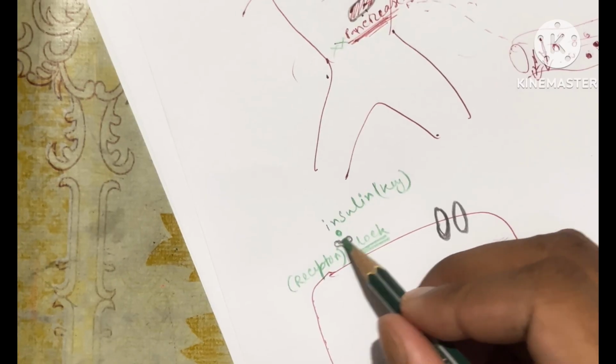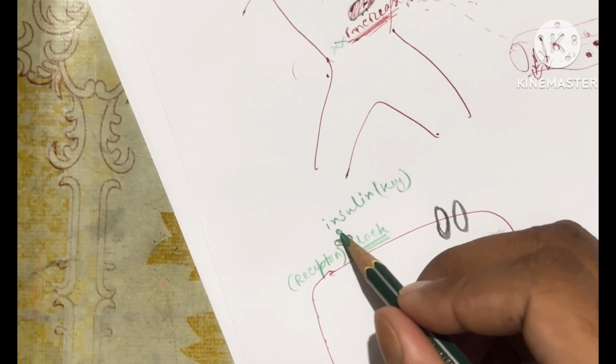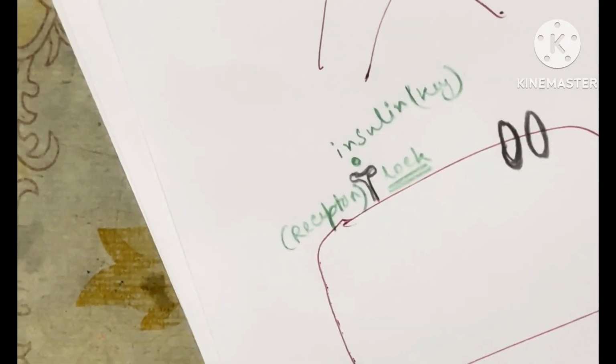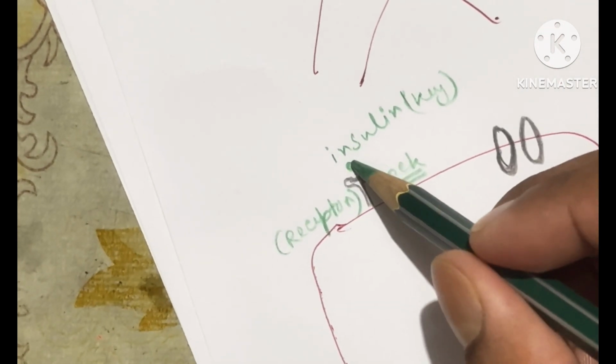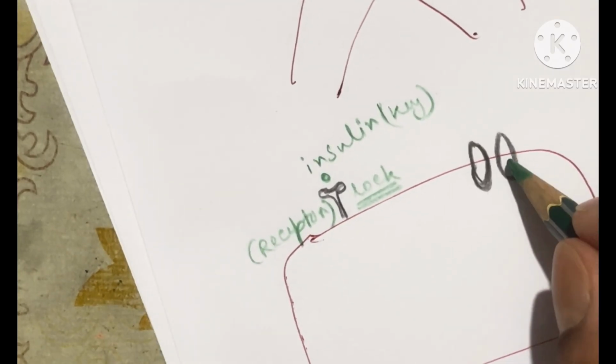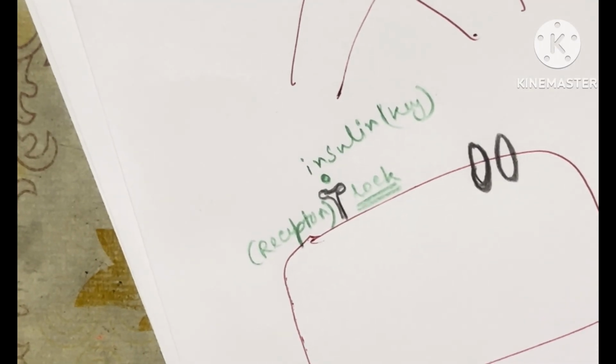So that receptor will accept this insulin molecule, and once the insulin binds with the specific receptor, at that time the doors for glucose molecules will open.